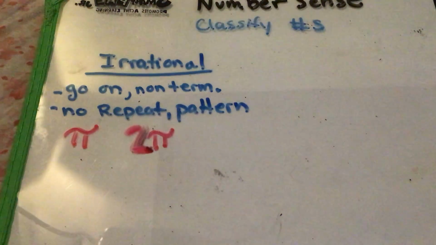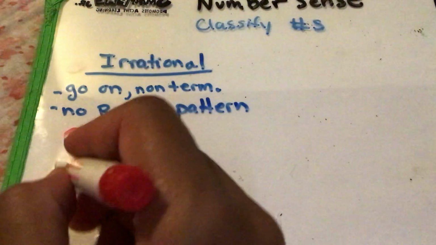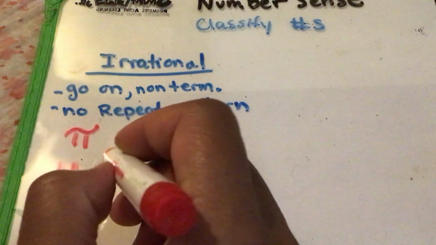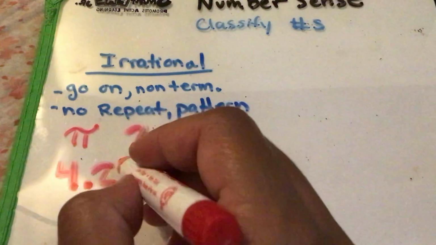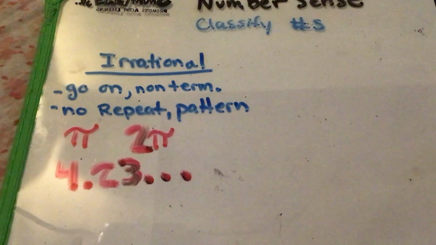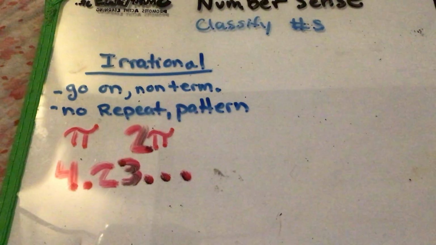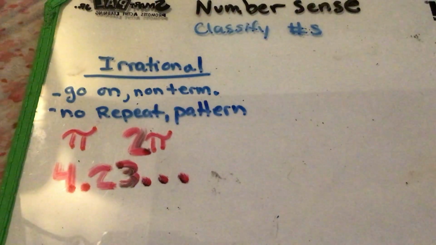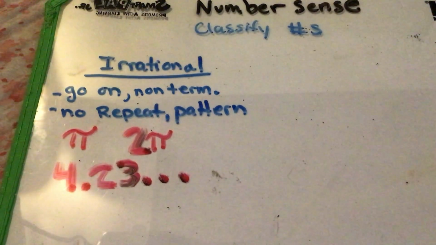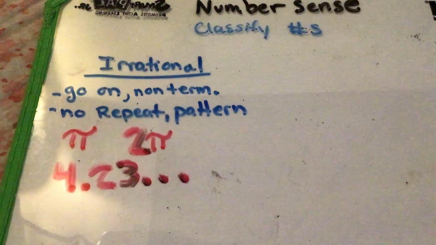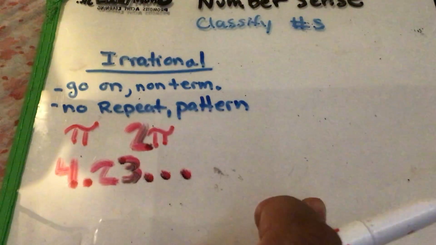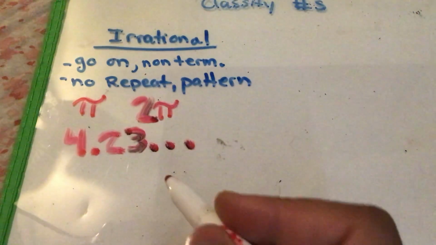We talked about a dun dun dun. So if I have a 4.23, the dots that go with it, dun dun dun, make it irrational because I have no idea what's going next or what is happening next. It could be a decimal that is 232323, but I'm not sure. It could be a 28973. I have no idea. So that's number 2.